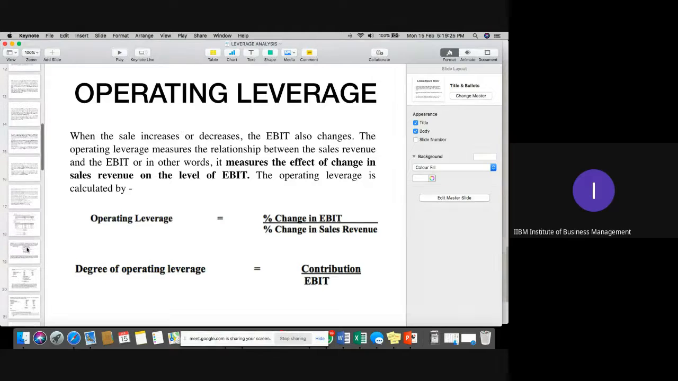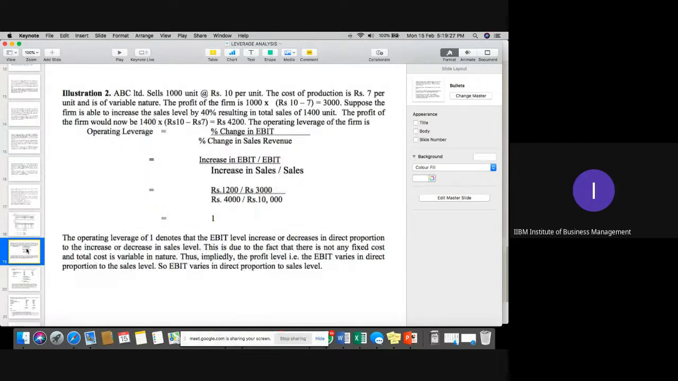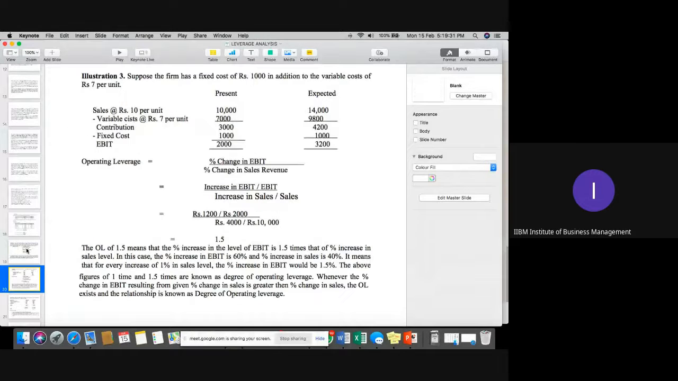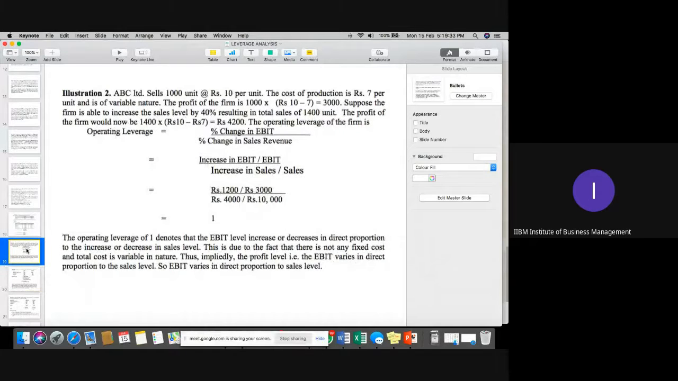The second component we have, yes, this question we discussed now. It is percentage change in... I think we have discussed this part or not? The second question. No, sir. Okay, perfect. So you can see this question right now. A company sells 1,000 units at 10 rupees per unit.